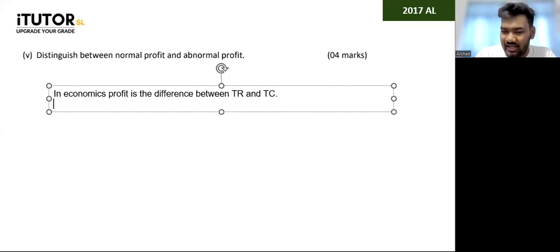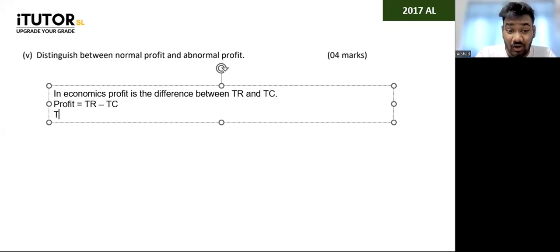Okay, so if you want, you can give an equation. So you can say profit equals TR minus TC. And you can say total cost includes both direct and indirect cost. So you have direct and indirect both.